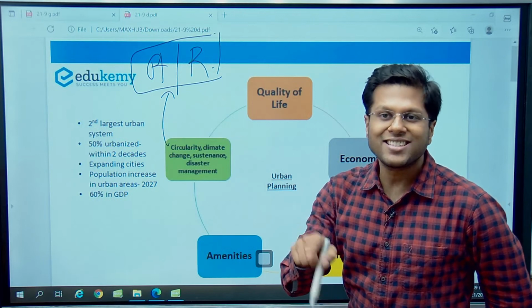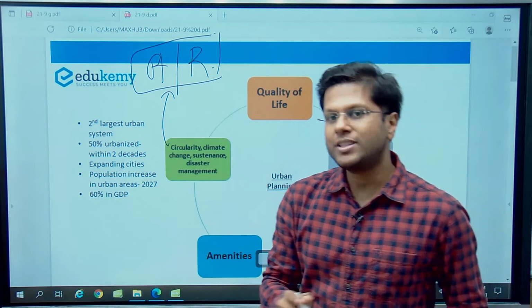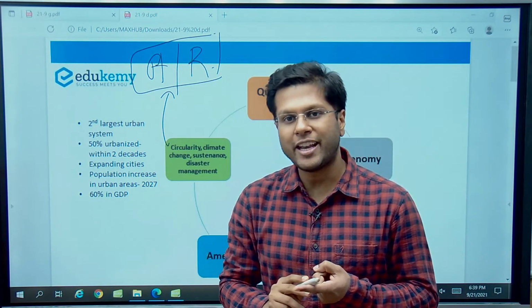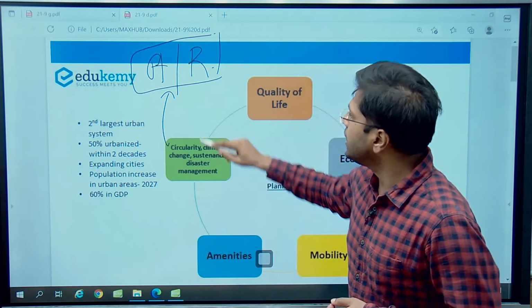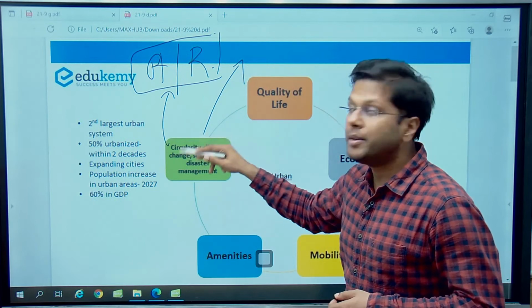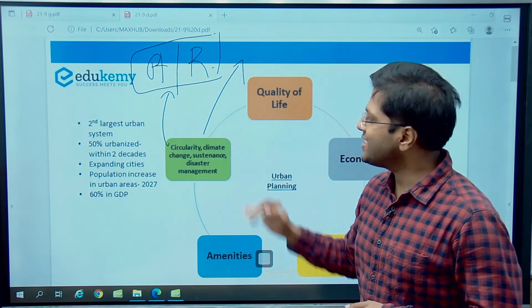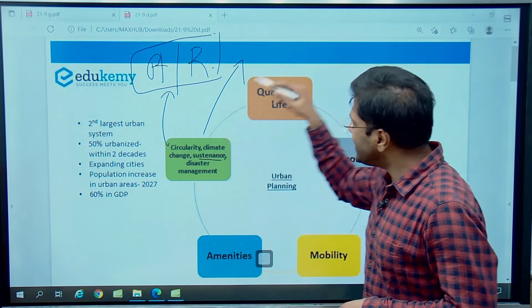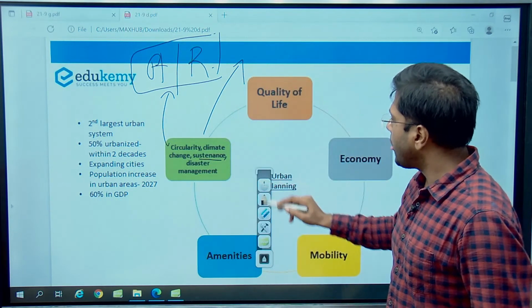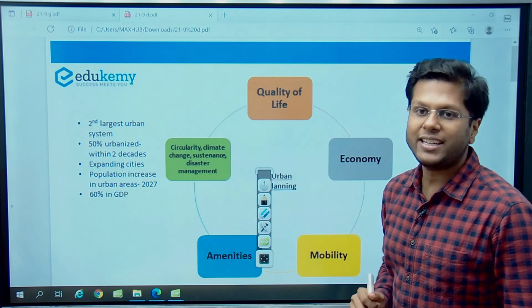What about creating a circular economy? An economy which has solid waste management, liquid waste management, management of crisis and natural disasters. So these are the important new components of urban management which have come into existence lately. We are talking about sustainable cities management. So these are the important ingredients which form what urban planning should ideally constitute.